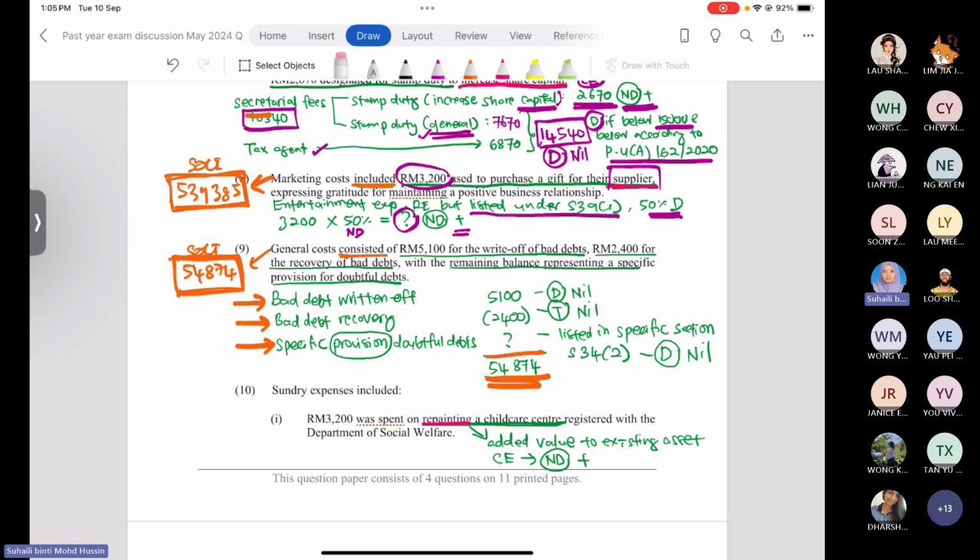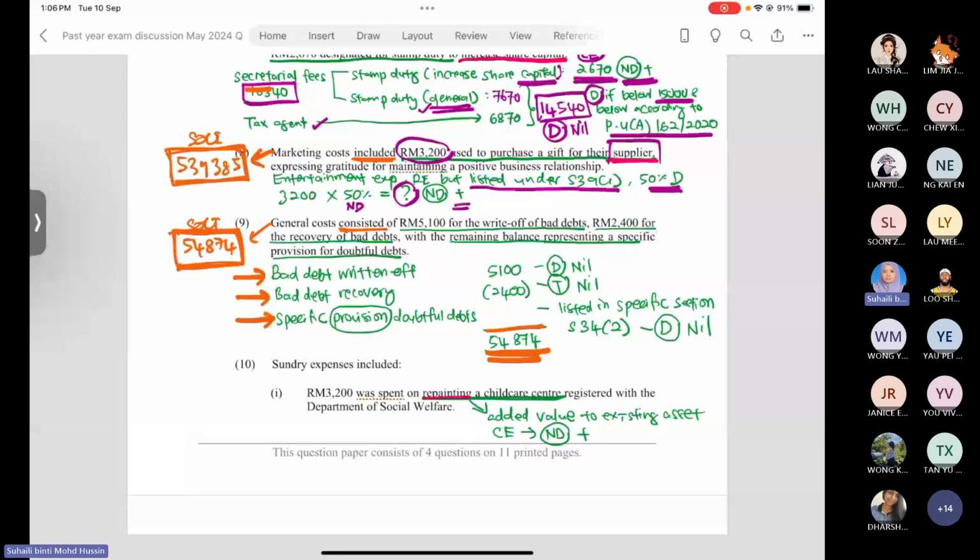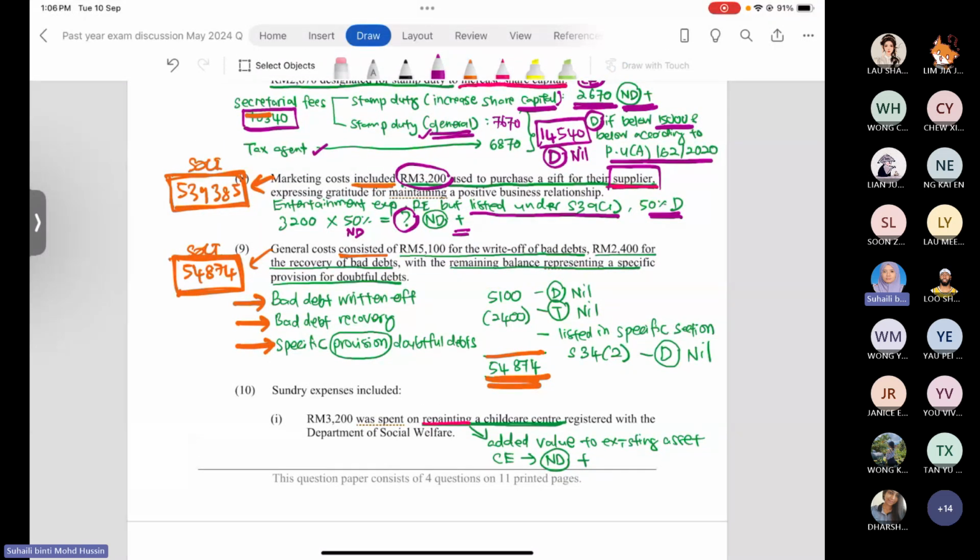How much is actually the specific provision amount? Can anyone get the amount? Okay, right. So you should get the specific provision amount.